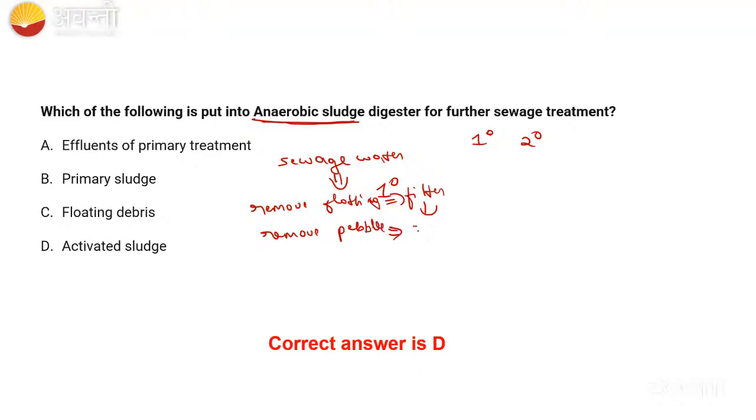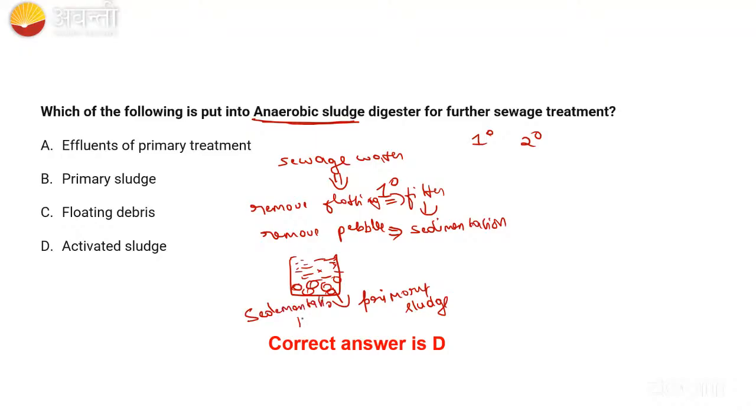This is called sedimentation. After the sedimentation, this is called primary sludge. The water above this, in the sedimentation tank, we will send to the large aeration tank.